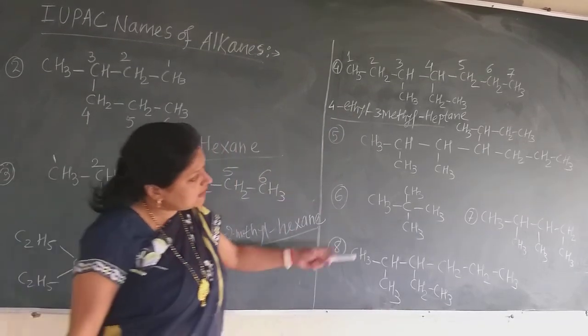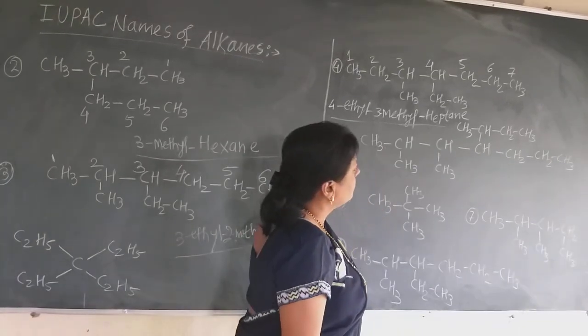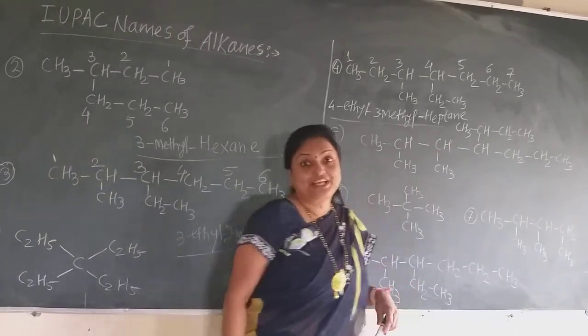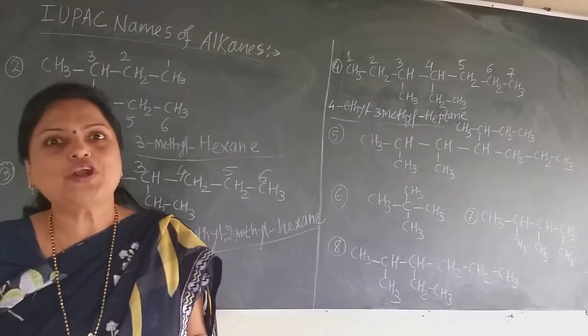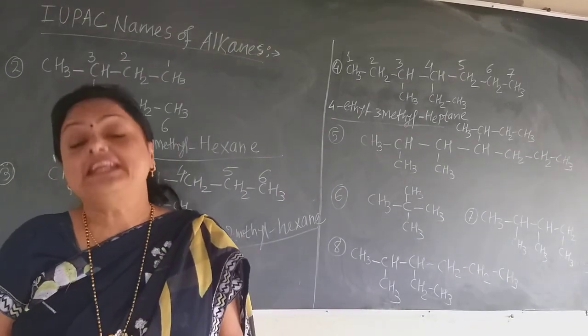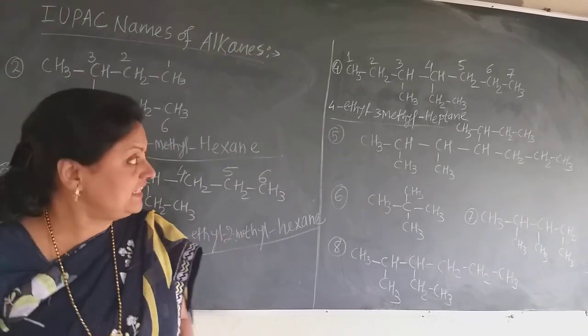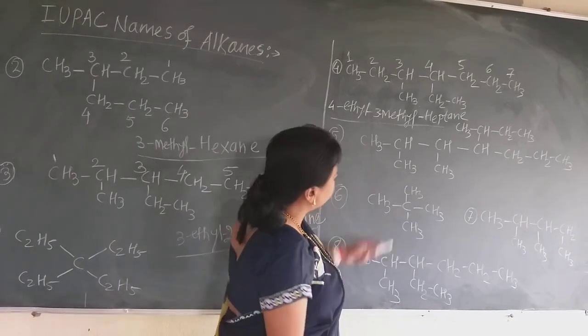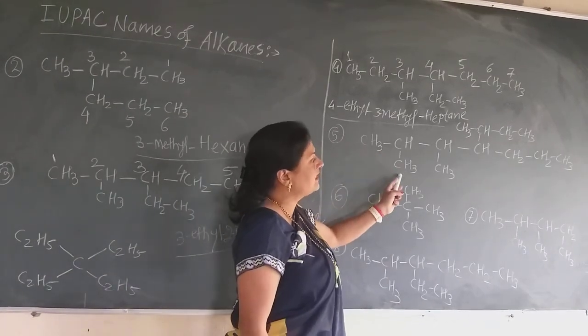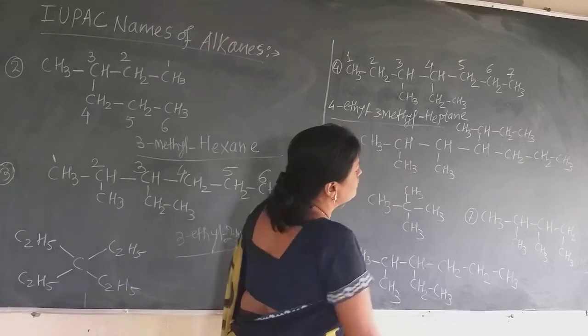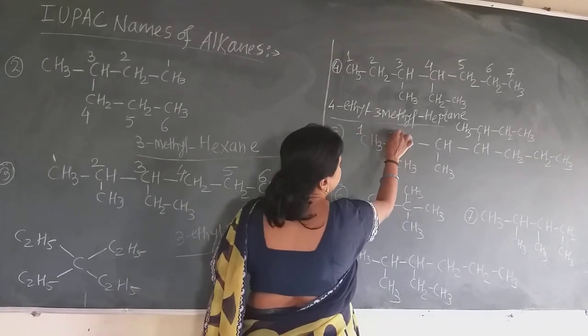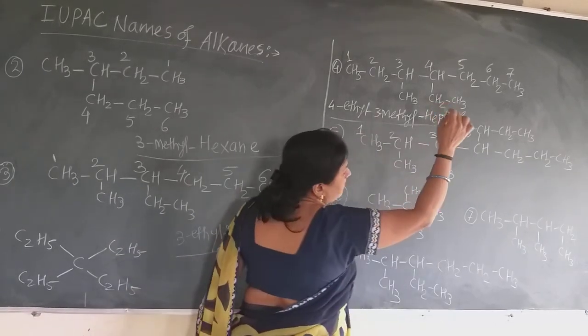Now this is a compound having 3 different substituents. If such a complicated compound is there, then how is the name given? Let us see here. Give the numbering from this side because on the second carbon there is the substituent. So I give the numbering from this side 1, 2, 3, 4.